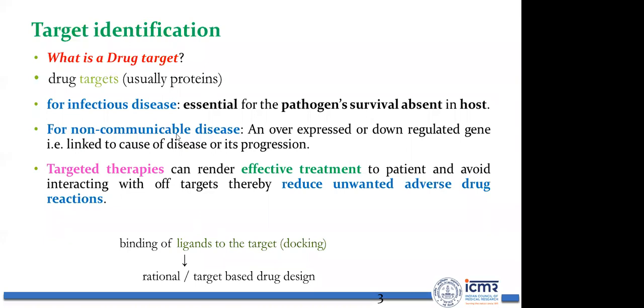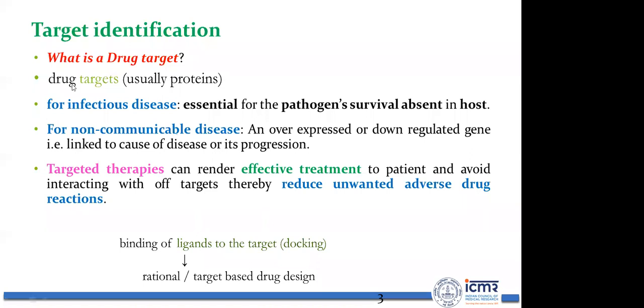If a particular protein is overexpressed or downregulated in the disease state, we assume that it might have a role in the disease mechanism. So that protein might be a drug target. I'm not saying it is definitely a drug target. I'll tell you in my next slides how to ensure whether a protein is a drug target or not, for both infectious and non-communicable disease.